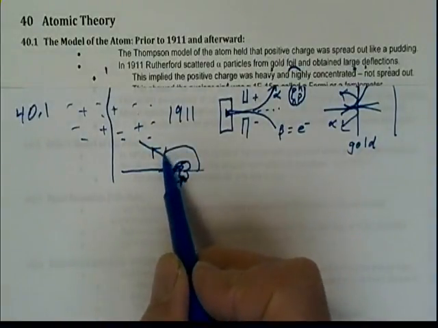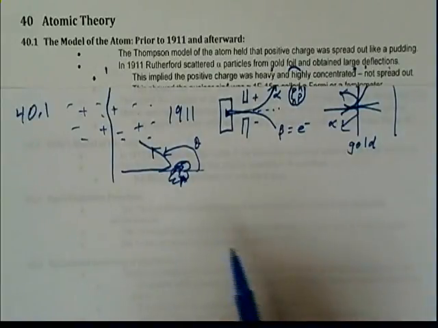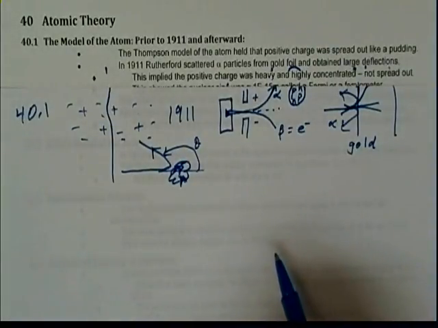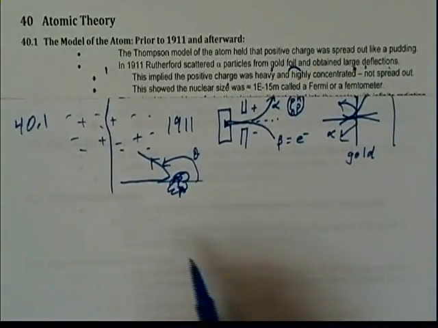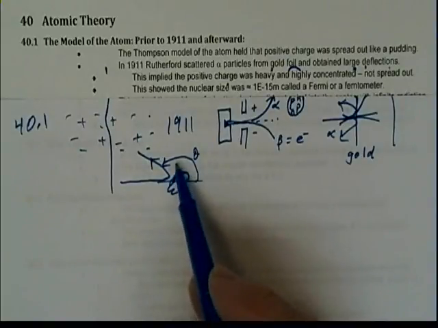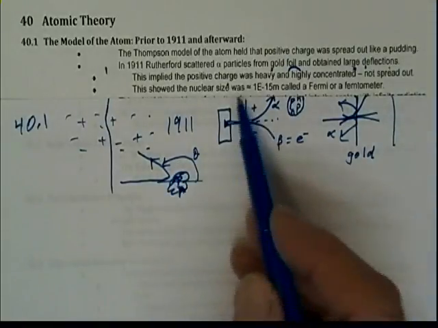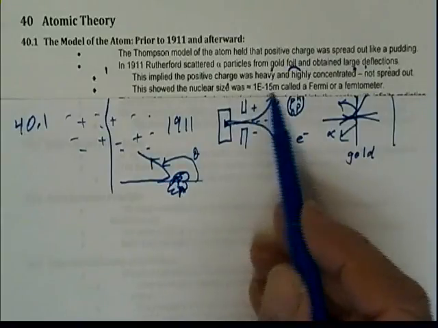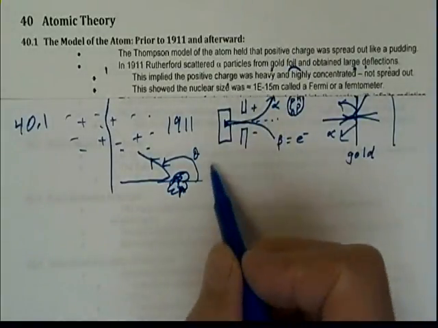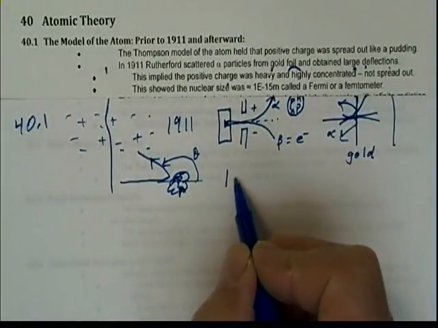Instead of going straight, the angle of deflection theta was very intense. And he was able to determine, using this scattering and knowing what the alpha particle was like, that the nuclear size was about 1 Fermi.